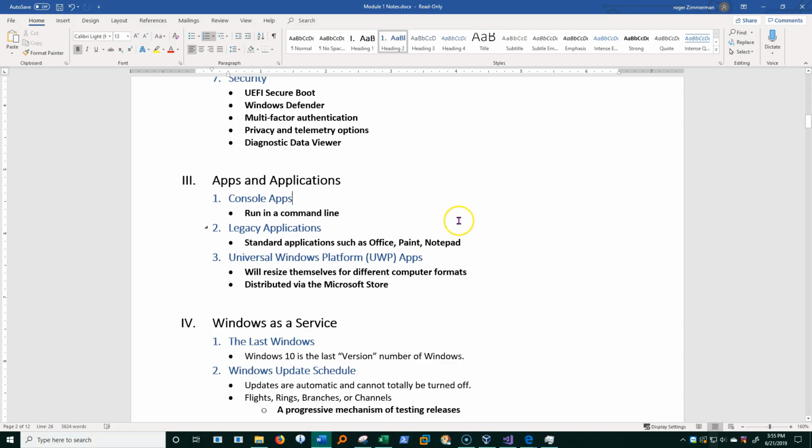Let's talk about apps and applications. Now, I understand that these are used interchangeably sometimes, but really there is a difference in Windows. Let's actually look at three different kinds of applications here.